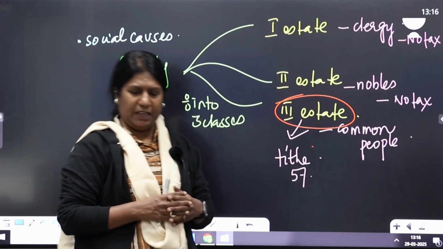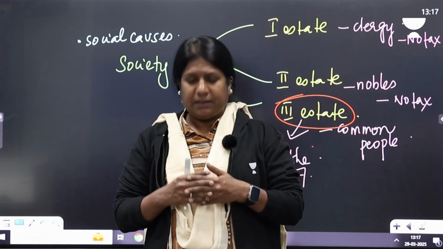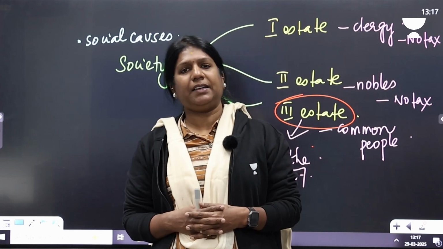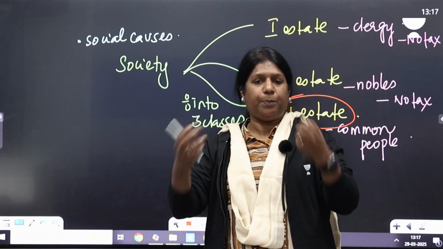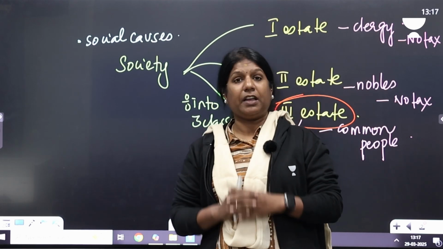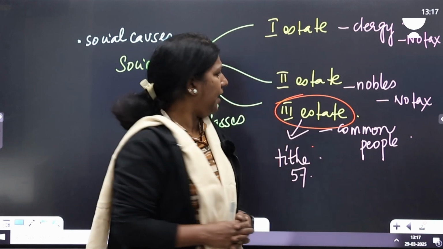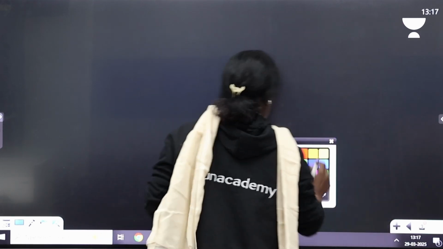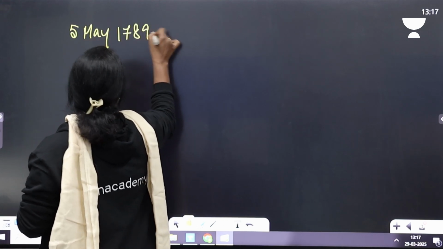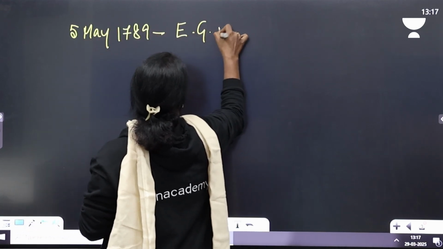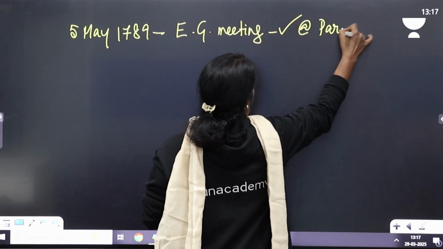So what happened as an immediate cause: the French government decided to seek opportunities to find ways to bring in revenue. So the historic Estates General was convened in 1789. Exactly, when you look at the date, on 5th May 1789, the historic Estates General meeting was convened. It was convened at Paris.